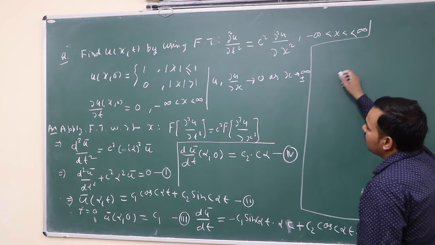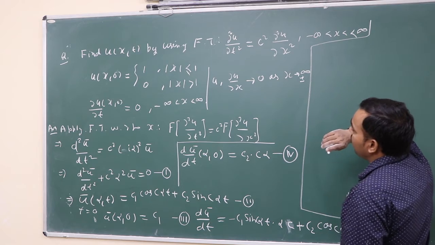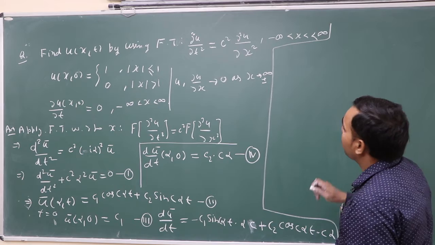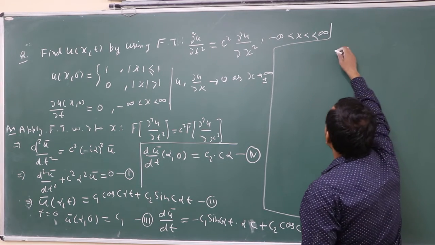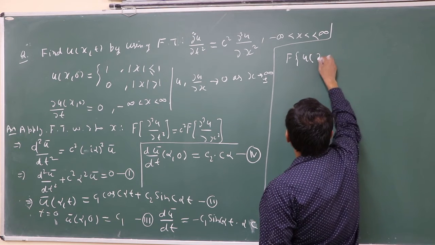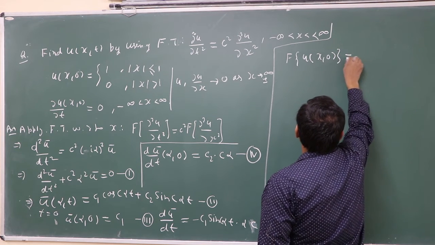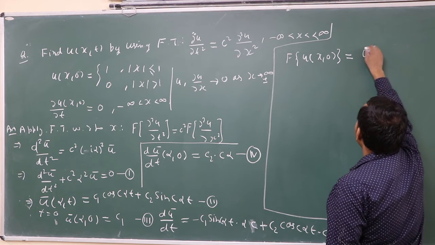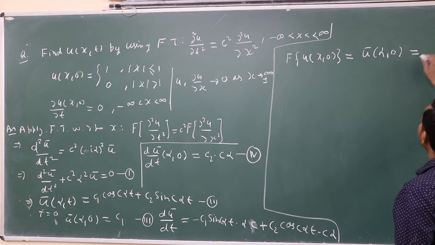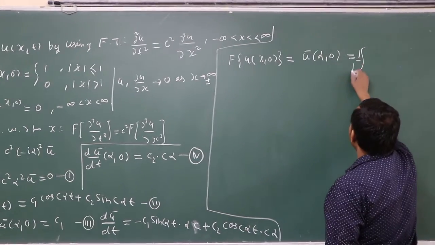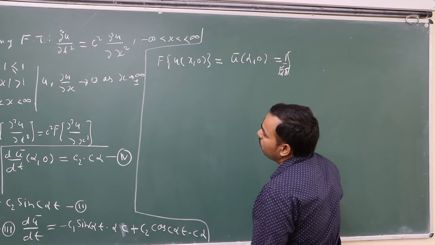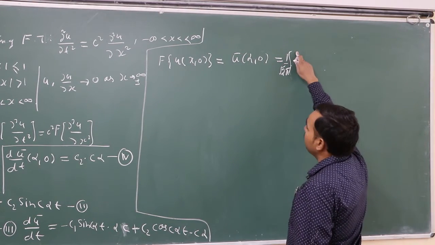As given, the initial condition is u(x, 0) equal to 1 if mod x is less than or equal to 1. So applying the Fourier transform, we write u bar(alpha, 0) equal to 1 upon under root 2 pi times the integral from minus infinity to plus infinity.